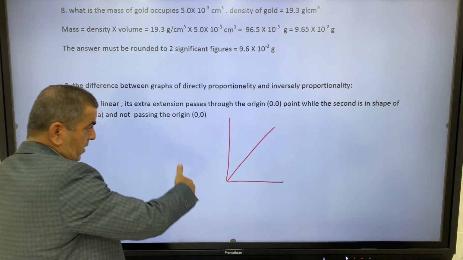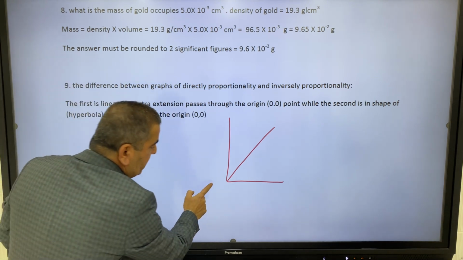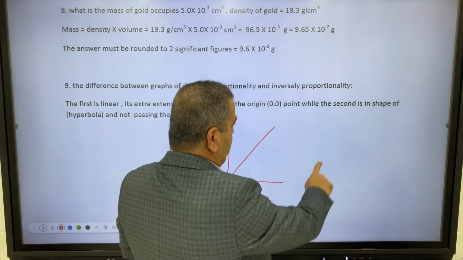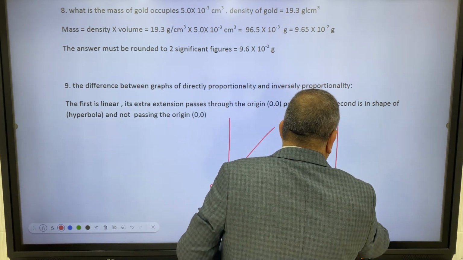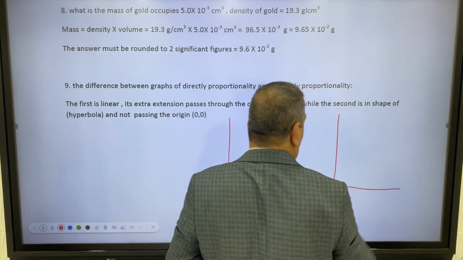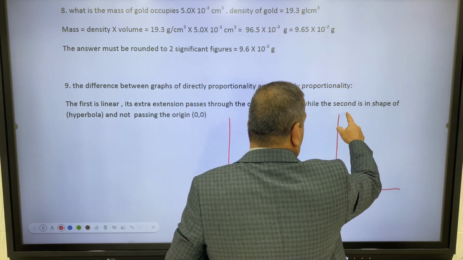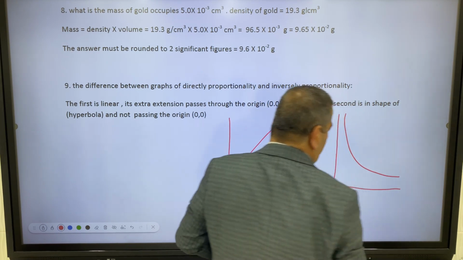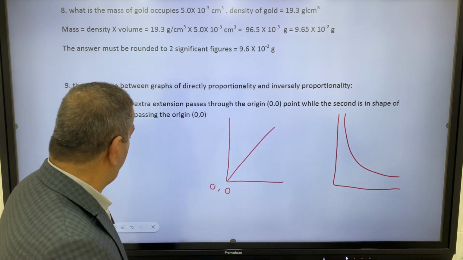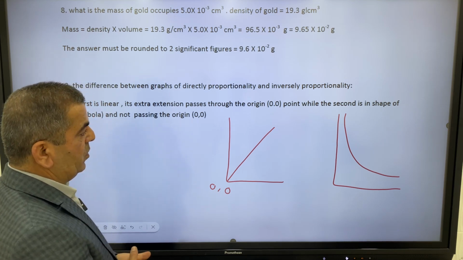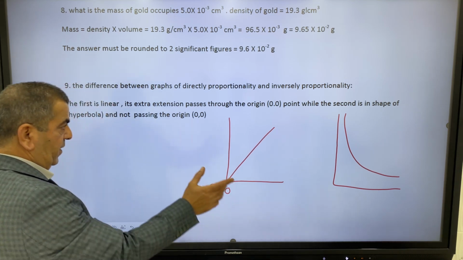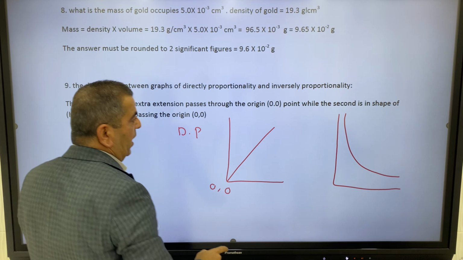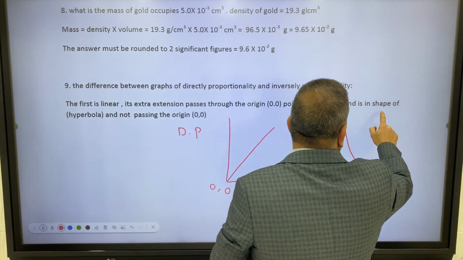It's a straight line and passes through the point 0,0. This is direct proportionality. The second, inverse proportionality, is not necessarily straight. It can be like this. And it is also not necessary to pass through the 0,0 point. So this is the difference between direct proportionality, DP, and inverse proportionality, IP.